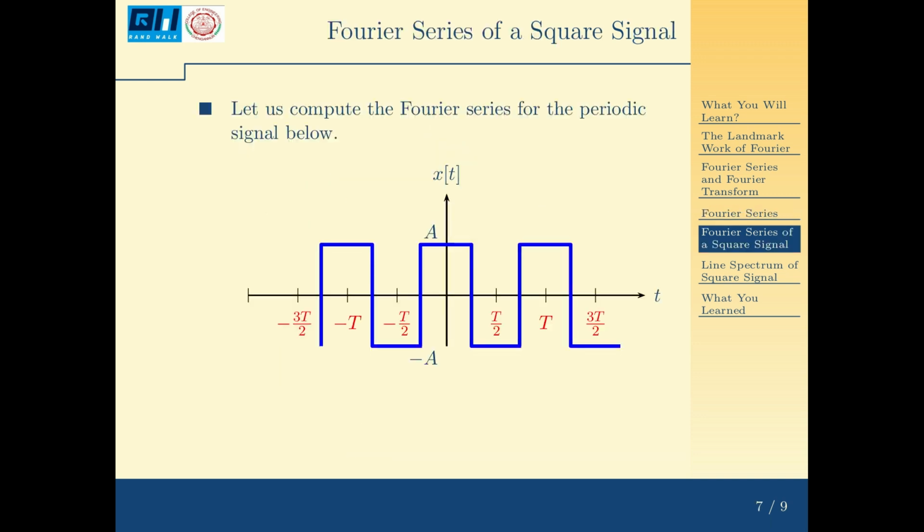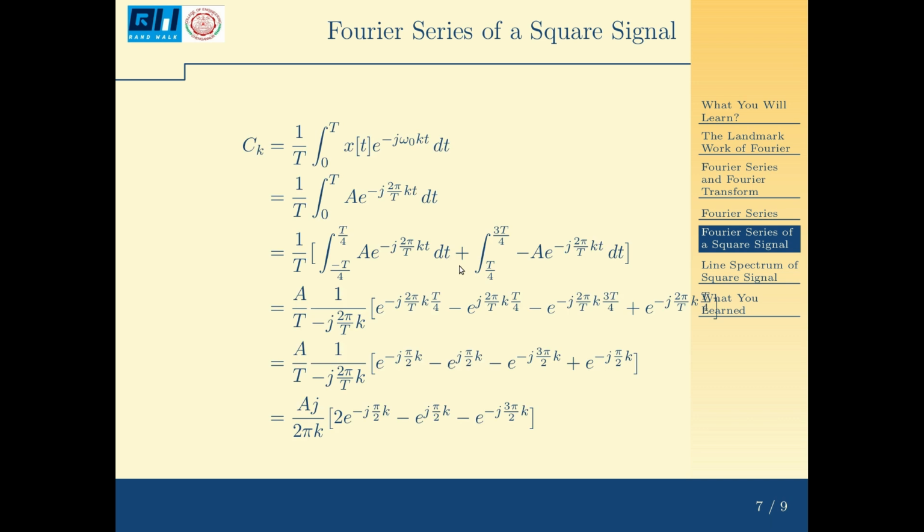Now, let us see one simple example. Let us compute the Fourier series for the periodic signal here. This is a square signal, say this has a period of T. From here to here, one period is T, its amplitude is A, it is bipolar, amplitudes A and minus A. Now, let us compute the Fourier series for this signal.